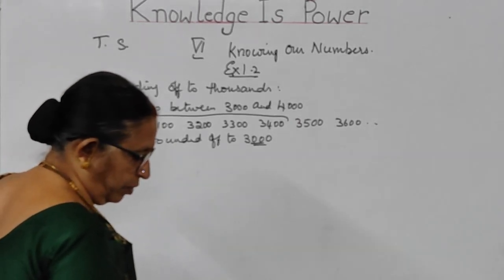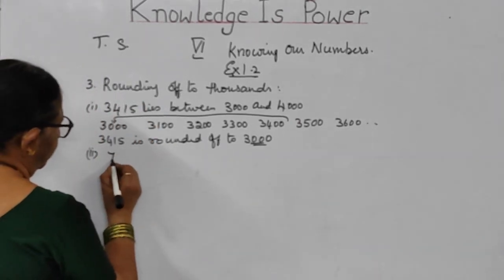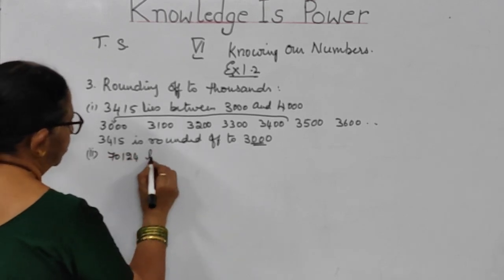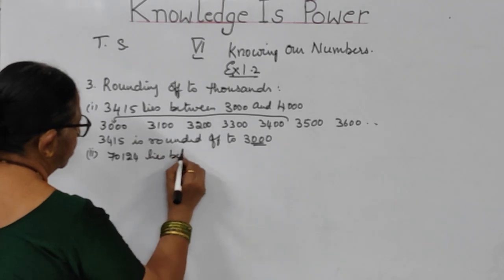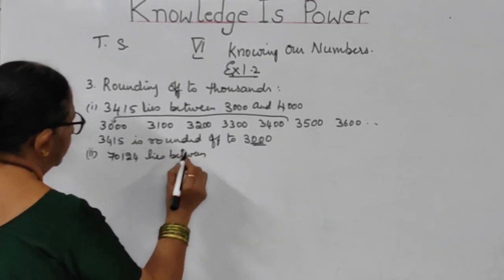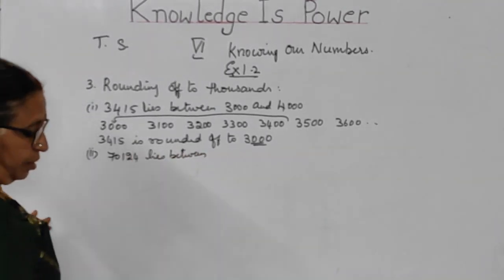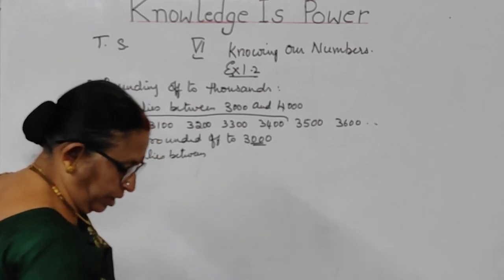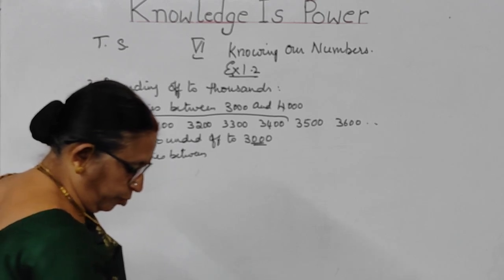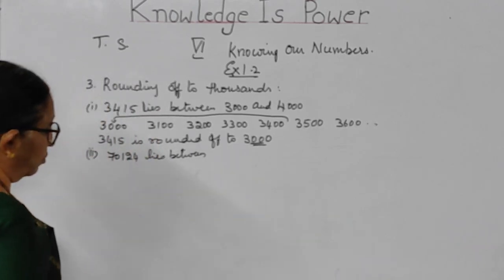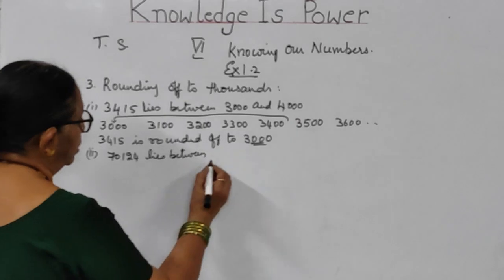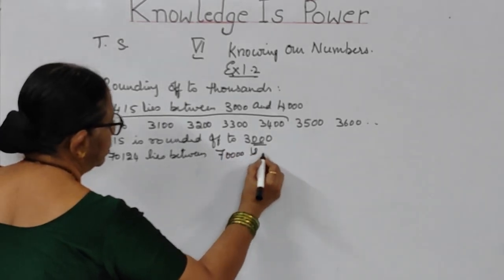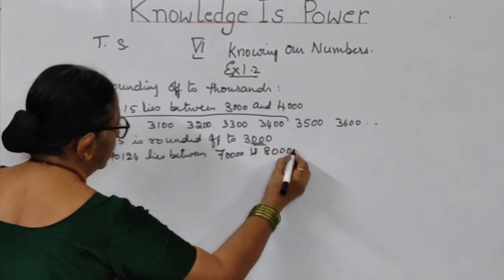The second one is 70,124. It lies between 70,000 and 80,000. How much will you be getting, children? 80,000.